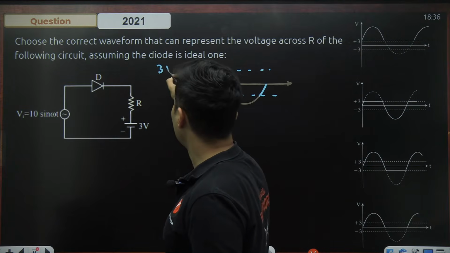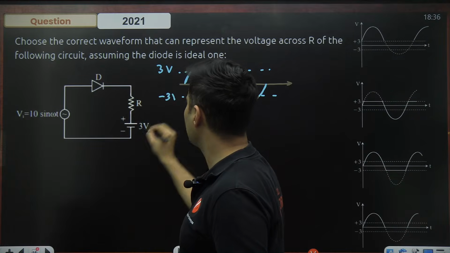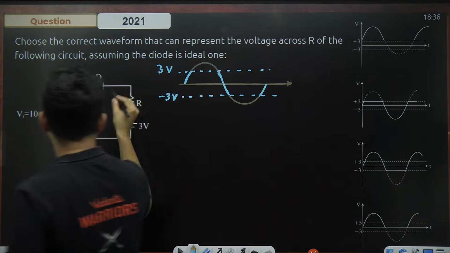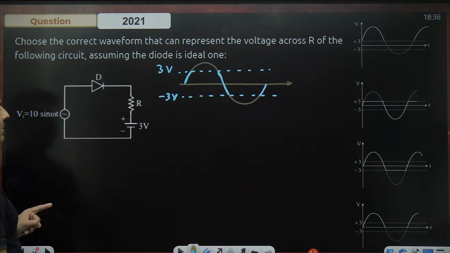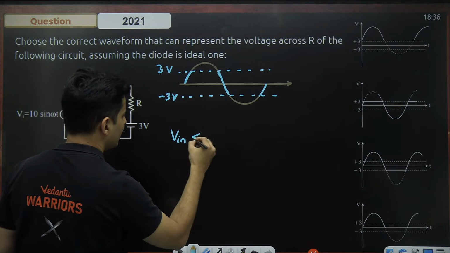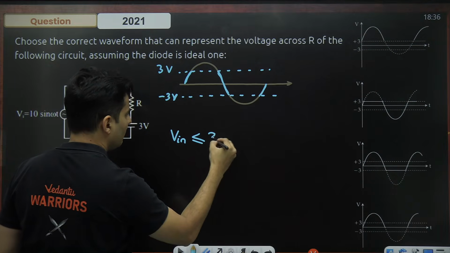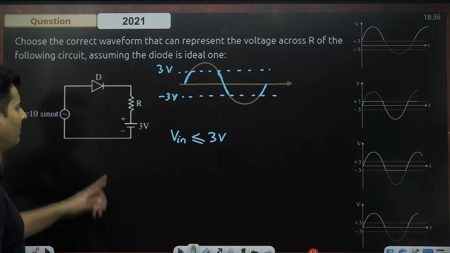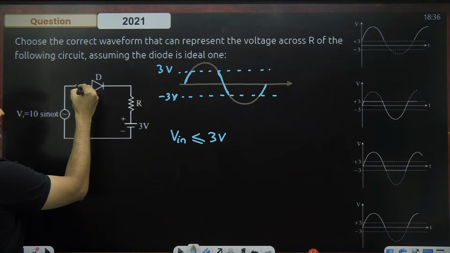So this is 3 volts, minus 3 volts. And when that is happening, between 0 to 3 volts, when my input voltage is less than or equal to 3 volts, which is the voltage of the battery, you will see this point